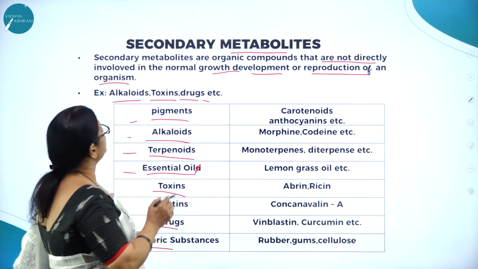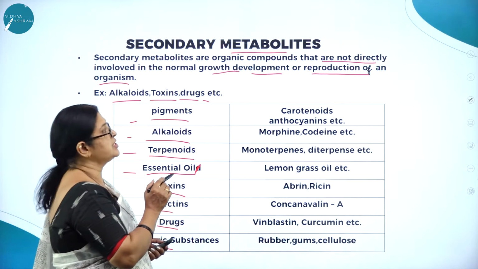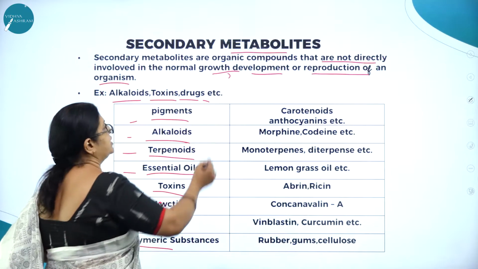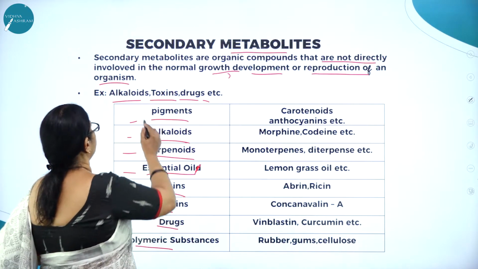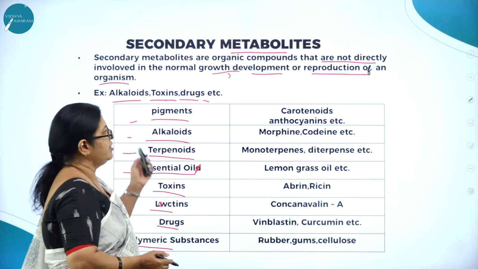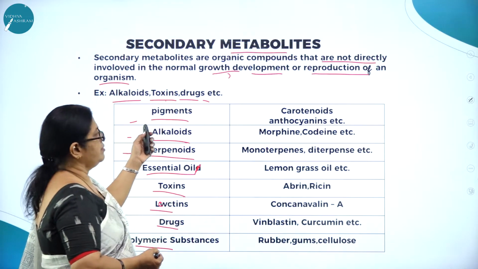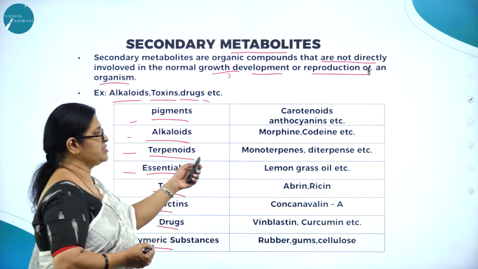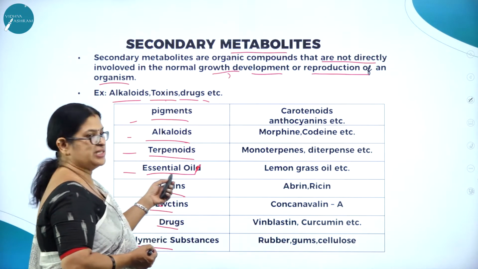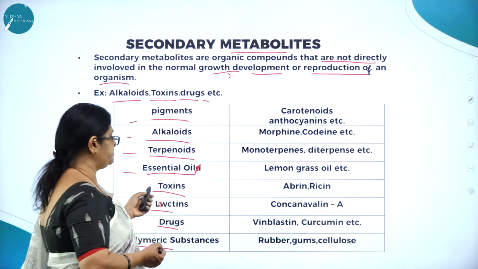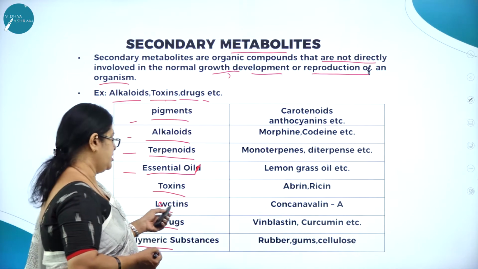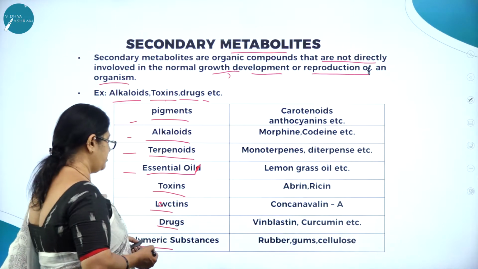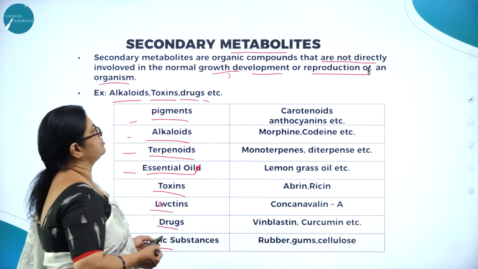So what are secondary metabolites? Secondary metabolites are organic compounds that are not directly involved in the normal growth, development or reproduction of an organism. For example, alkaloids, toxins, drugs, etc. When we take this tabular column, we come across pigments like carotenoids, anthocyanins, alkaloids, morphine, codeine, etc. Terpenoids, monoterpenes, diterpenes, etc. Essential oil, that is lemongrass oil, etc. Toxins like abrin and ricin. Then lectins, concanavalin A. Then drugs, vinblastine, curcumin, etc. Then polymeric substances, rubber, gums and cellulose.